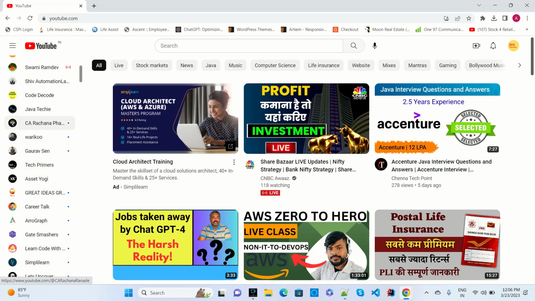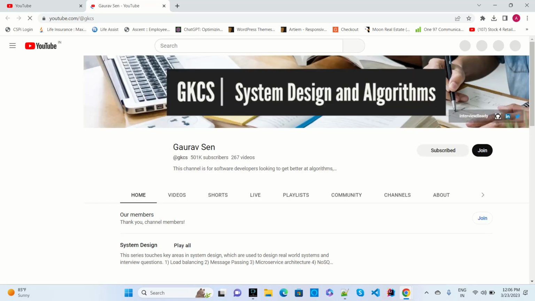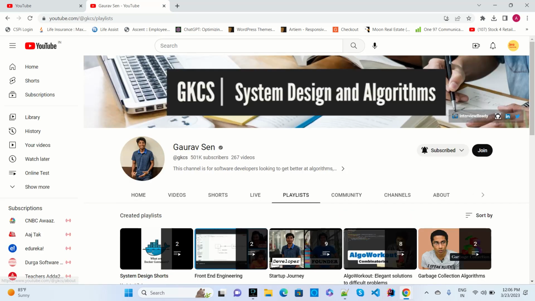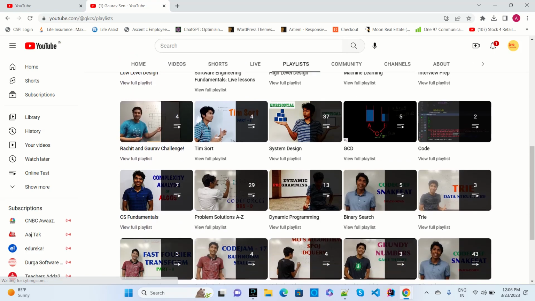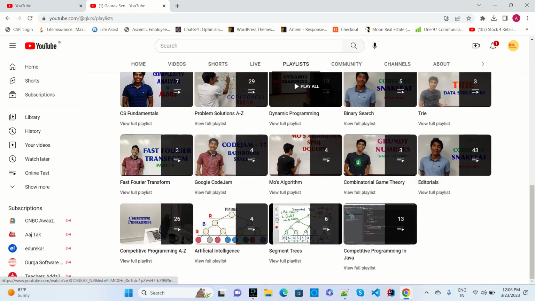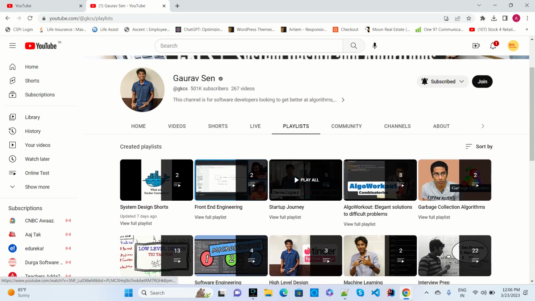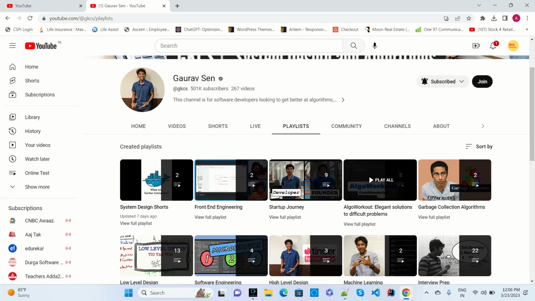And then Gaurav Sen. Suppose you want high level and low level design and all, then Gaurav Sen has discussed all types of design based on microservices and real-time designs like Zomato, Flipkart, Amazon, Swiggy and all. So you can go through that. They mostly discuss system design, algorithms, data structures and all. So this is also a very good channel.